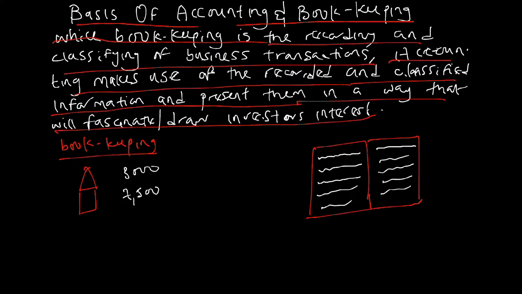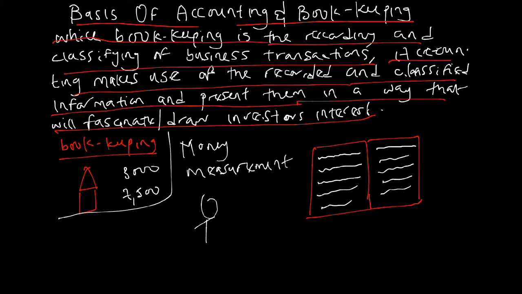We don't record irrelevant things. There's a concept in accounting called money measurement. Money measurement says that anything that doesn't deal with the inflow and outflow of money, we shouldn't record in our book of transactions. And that's true, because if the manager of an organization is having a headache, you can never see it in our book of accounts, because it doesn't affect the inflow and outflow of money. But anything that affects the inflow and outflow of money, we must keep a day-to-day record. So the art of keeping the books, keeping necessary transactions, is what we call bookkeeping.